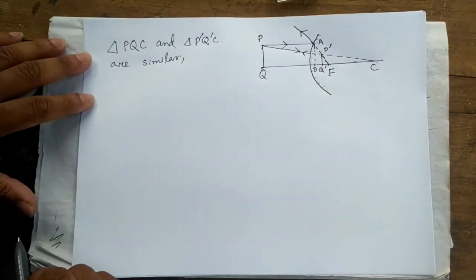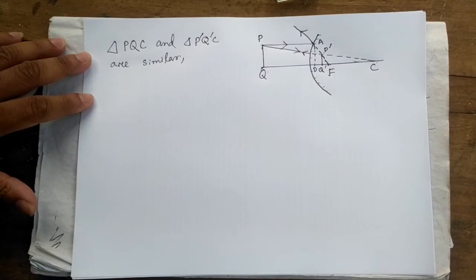For similar triangles, the ratio of corresponding sides are equal.